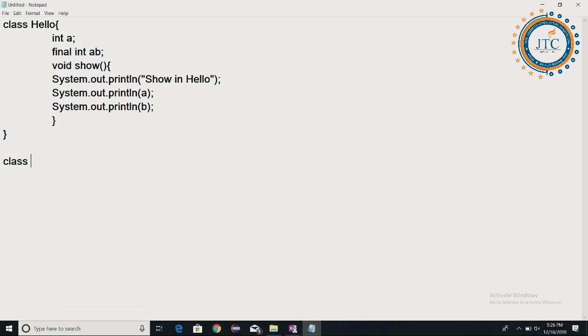I'll do one more thing. It's a class, JTC2, I am writing. I'm going to use one convention: the one class I'll write, and the second is where I'm going to write the main method. So I'll be giving numbering to these classes. Here I'm writing public static void main, inside this String args.